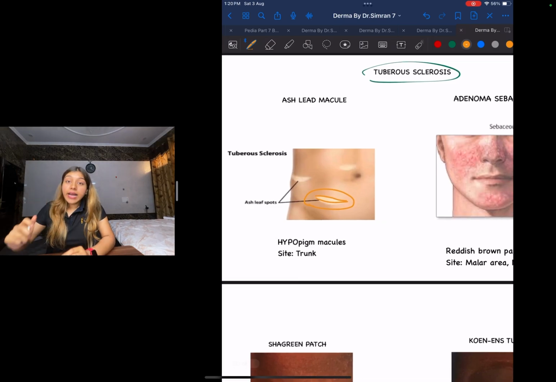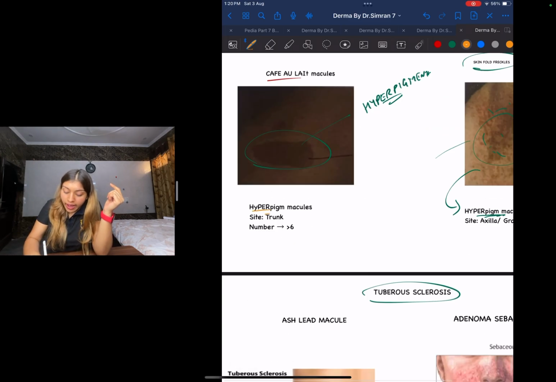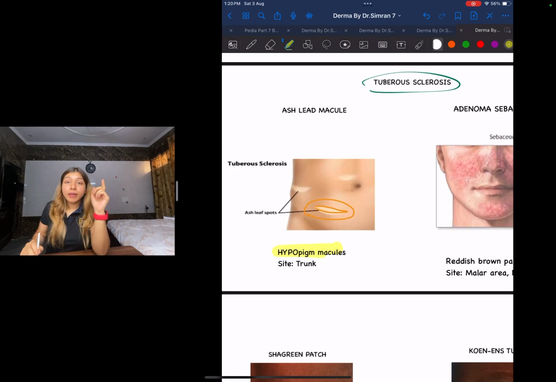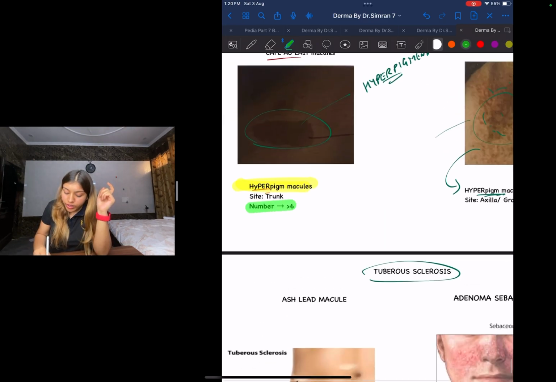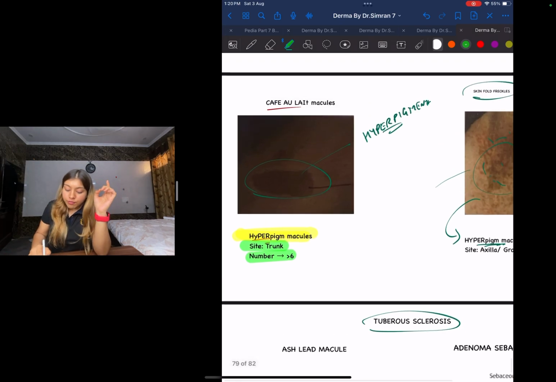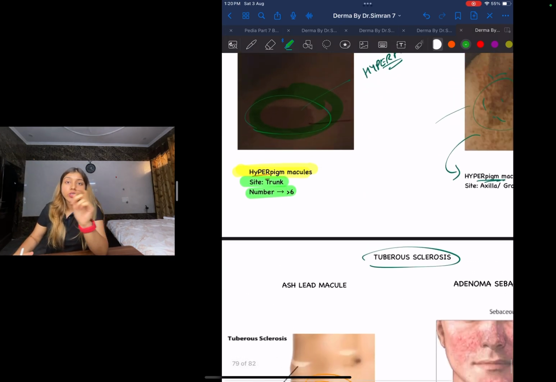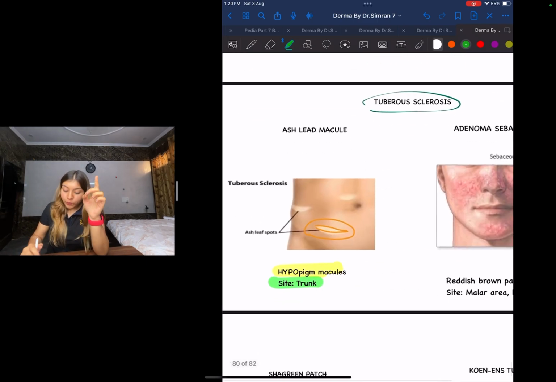One very important thing over here: it is going to be hypopigmented, whereas café-au-lait spots were hyperpigmented, and ash leaf macules are hypopigmented. The sites are going to be the same: trunk over here also. How will I differentiate? If it is hyperpigmented, café-au-lait spots. Remember, café means coffee colored, so that is why café-au-lait spots. Whereas ash leaf macule is on the trunk, but it is hypopigmented.